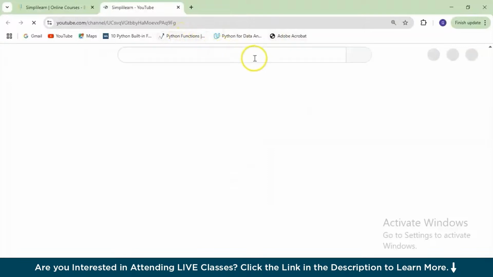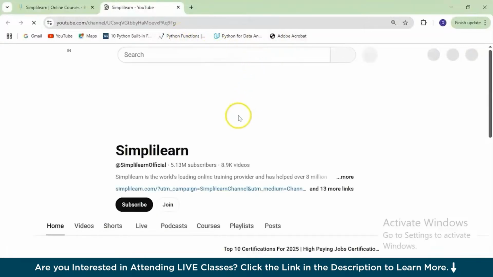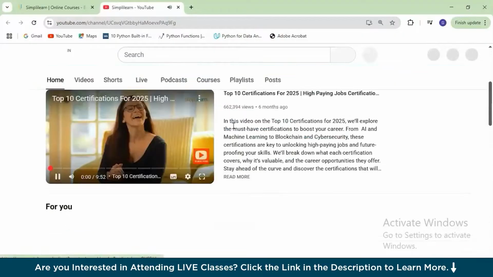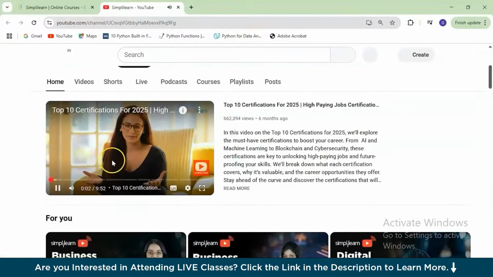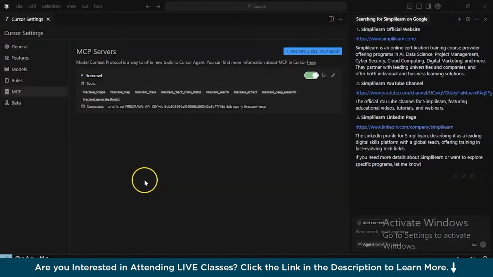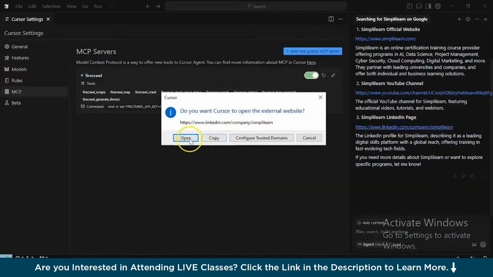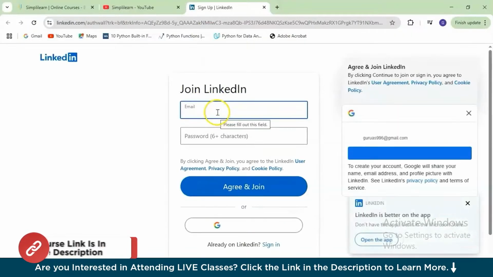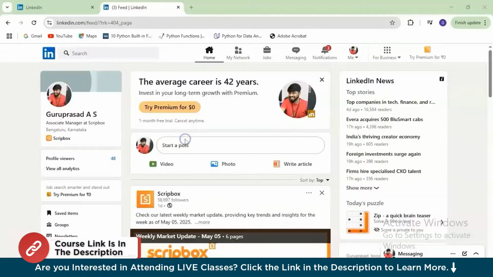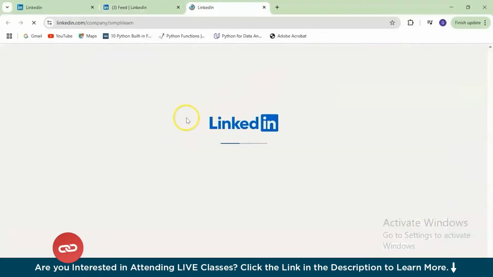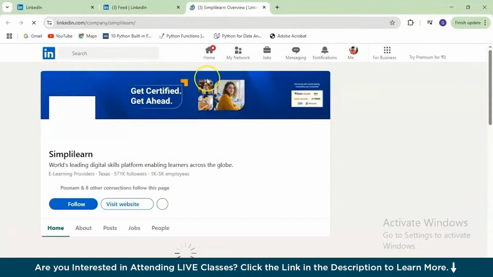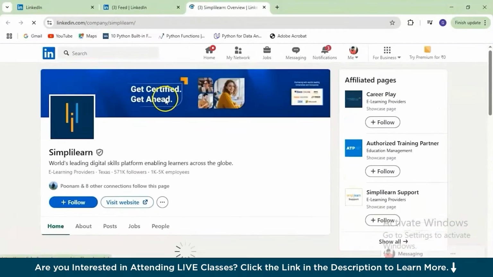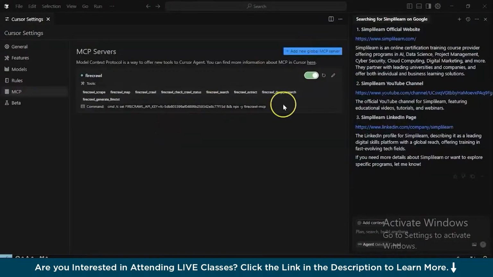Now I think it might ask for a login for LinkedIn. But anyway, let's check if it can open without logging in to LinkedIn or not. Yeah, it is asking me to log in. So let's quickly log in. It might take a couple of seconds. So there you go, I've logged into LinkedIn. Now open. So I can see Simplilearn's homepage getting loaded in a second. Yeah, there you go. On LinkedIn, we have opened the Simplilearn homepage successfully.